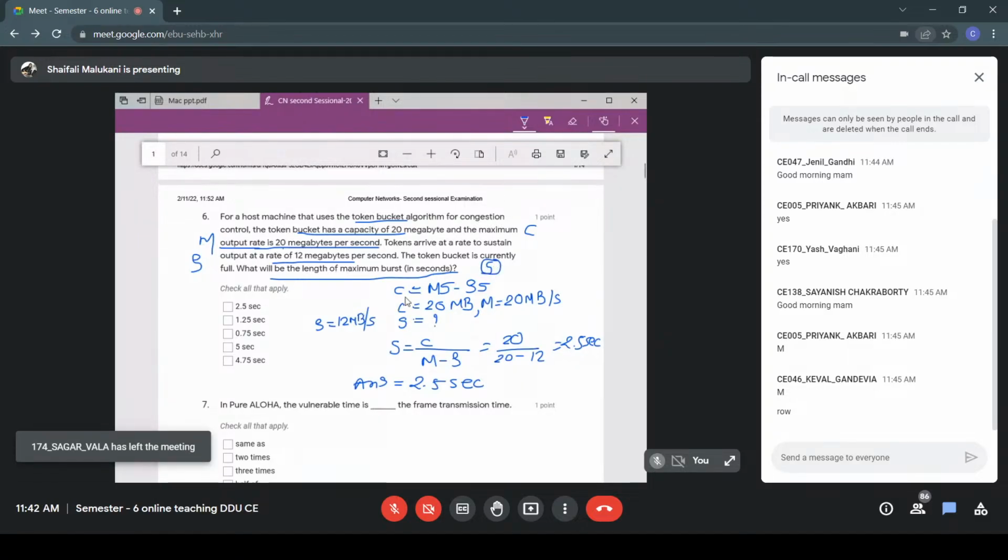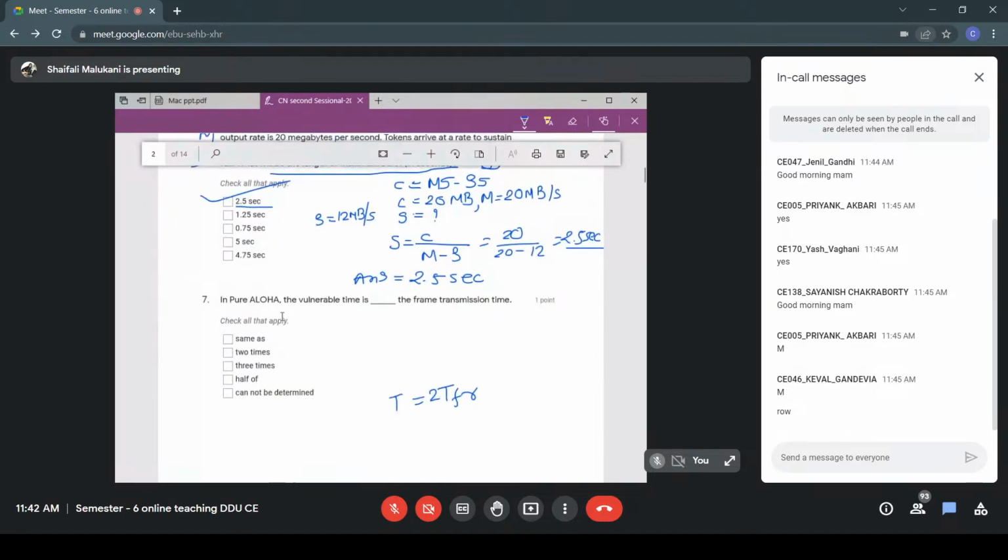So the equation, you know that C is equal to M S minus rho S, and substituting the given values, you will get a value of S, which is capacity divided by M minus rho, and that will be 2.5 seconds. So the answer will be 2.5 seconds.